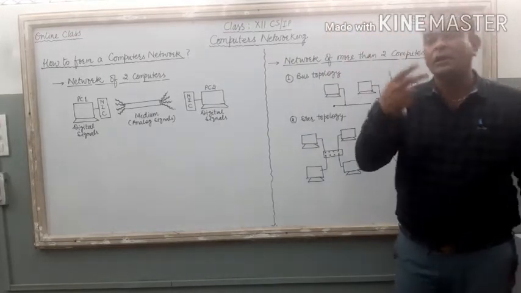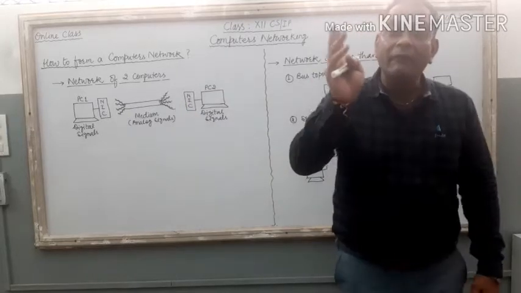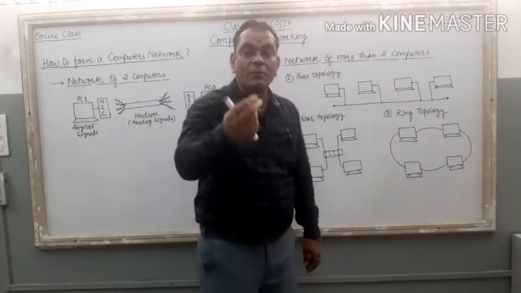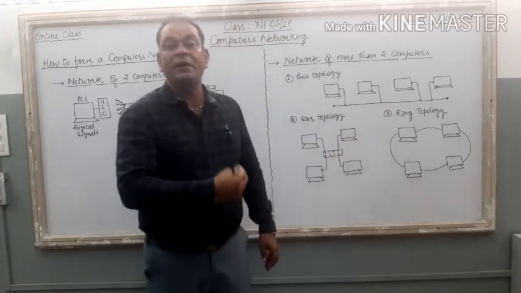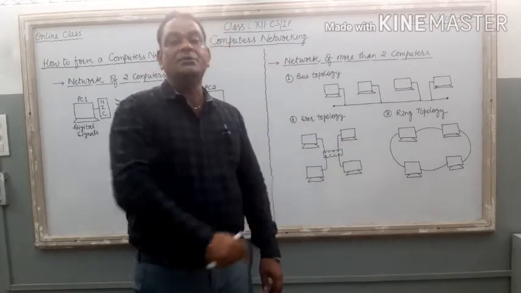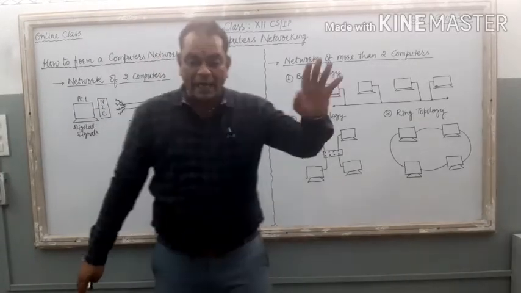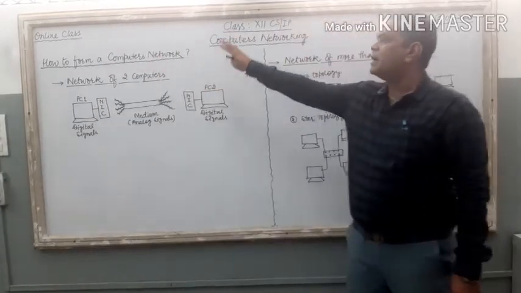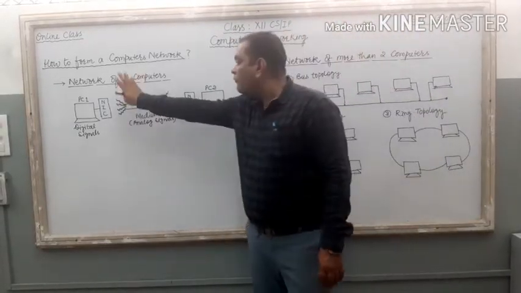If you want to connect only two PCs, you have a totally different approach, and if you are going to connect more than two PCs, then different approaches and different styles are there by which you can connect different computers with each other. Right? So very first, come to the first part of this board, how to form a computer network of two computers only.